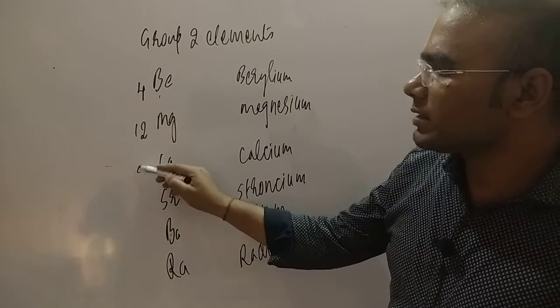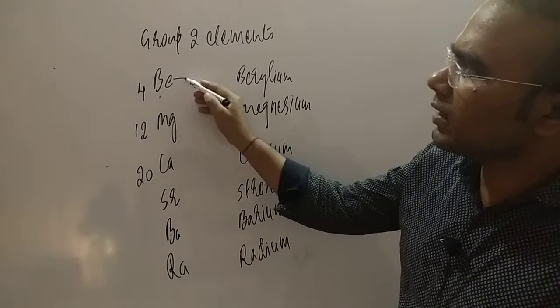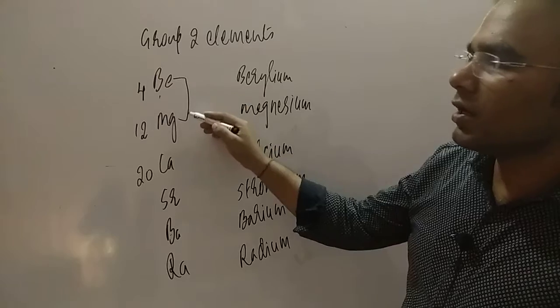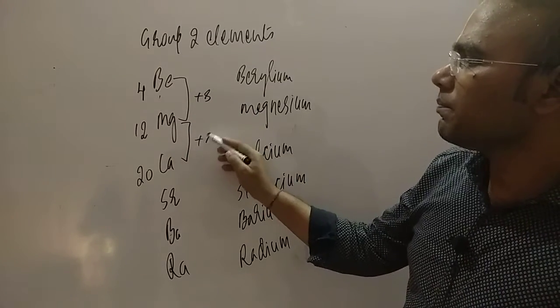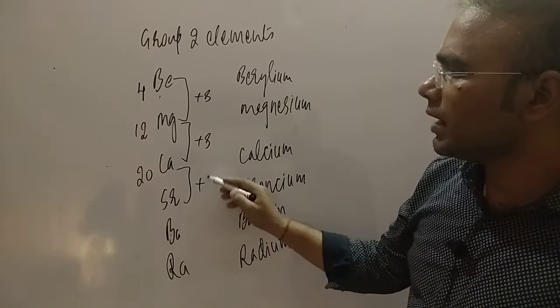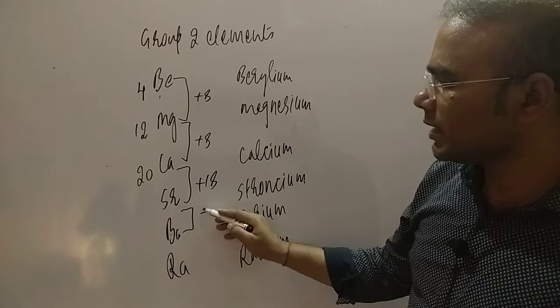Beryllium, if you talk about, is 4, magnesium is 12, calcium is 20. How to understand strontium? From the second period to the third period, how many elements are there? Plus 8. Here plus 8. Here plus 18. Here, strontium to barium, plus 18.